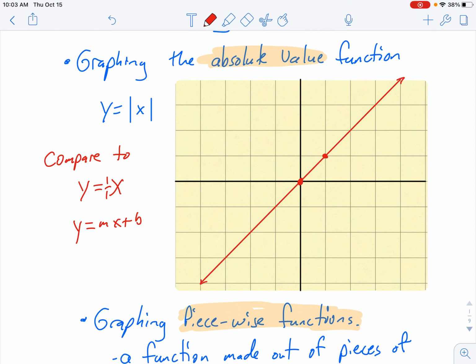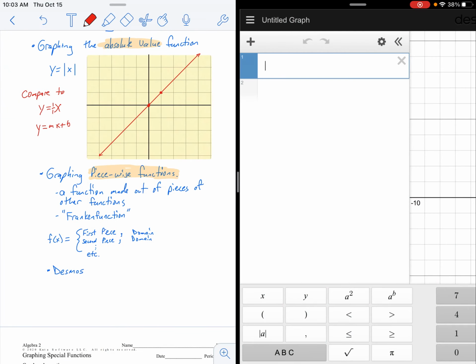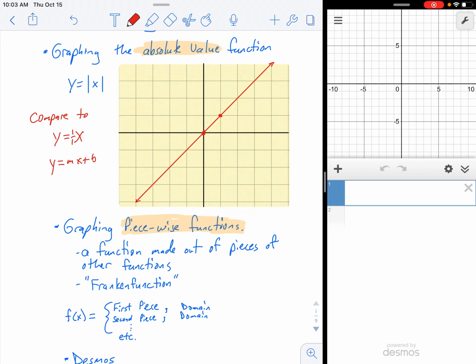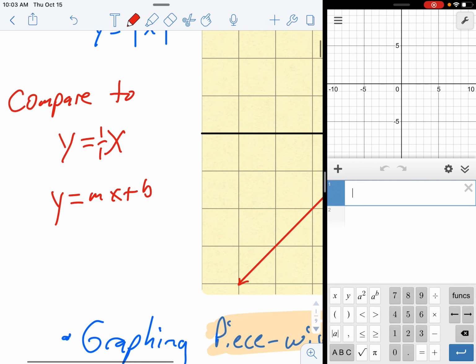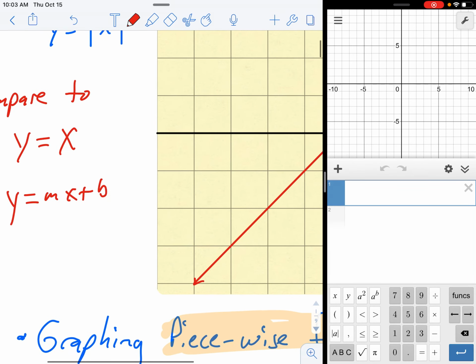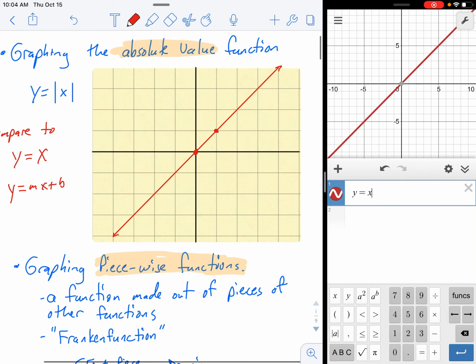Now, I have not used Desmos very extensively with you guys yet. We are going to be using it more and more as time goes on. So I do want to go over, what if you didn't want to graph y equals x by hand? And I don't like that 1 over 1 there. I'm going to erase it. I just think it looks bad. Anyway, what if you wanted to do this on the calculator instead of by hand? Well, you just type y equals x, and there it is. It's even in red. So you see we get the exact same graph. What's on my graphing calculator screen is the same thing as you see right here.